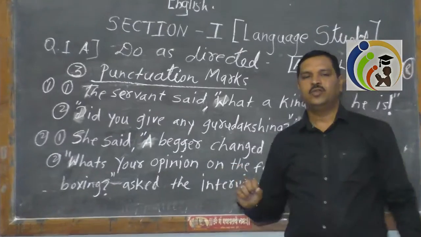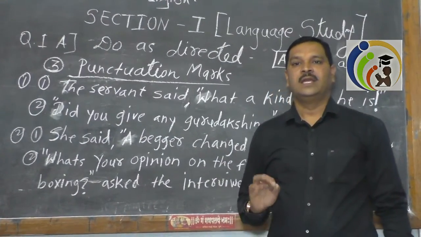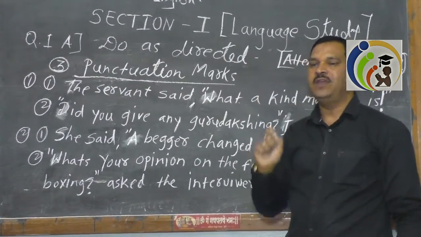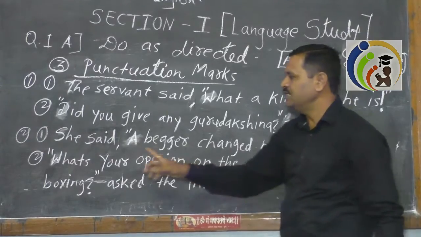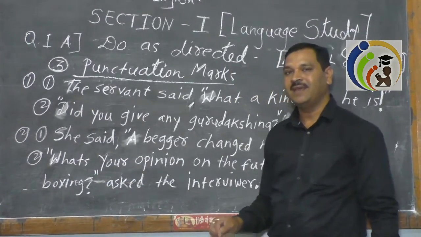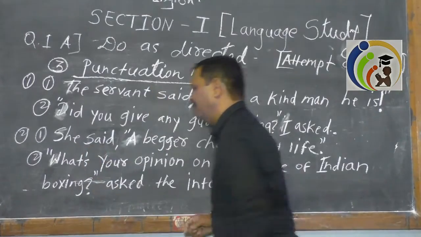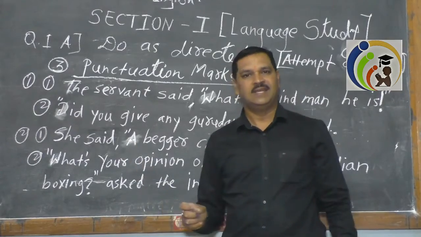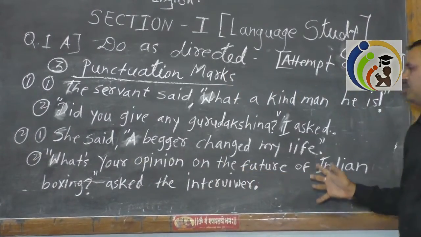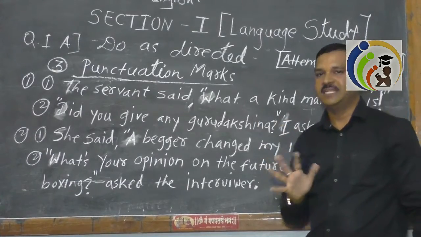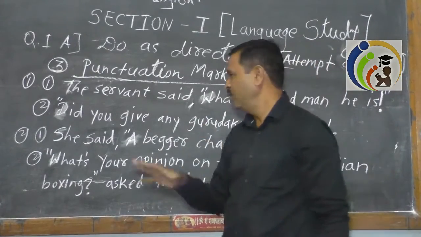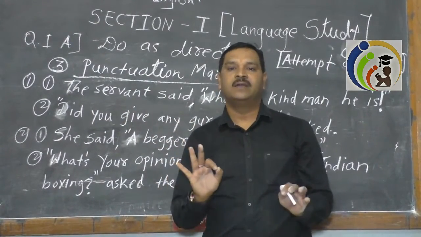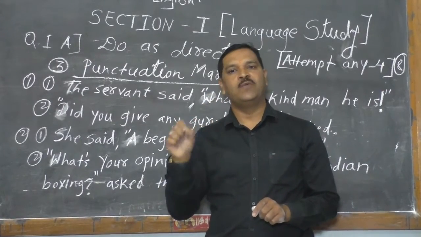If you are doing it in this way, it would be very clear, but as I told you in the beginning, pay attention to each and every punctuation mark. The word is what's. What's here means apostrophe s. This is very important. What's means what is. What is your opinion? In short, it is what's your opinion. Is that clear? So here we end the third activity, my dear children. It is a very easy activity, but pay attention to each and every punctuation mark.